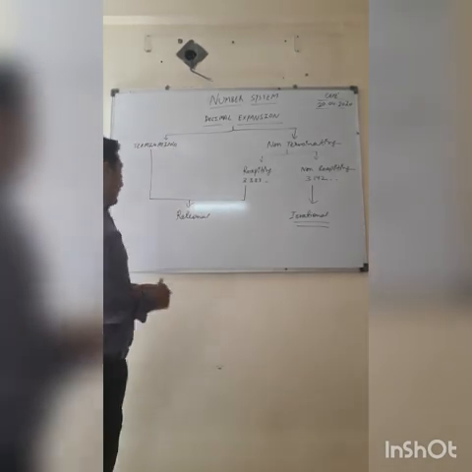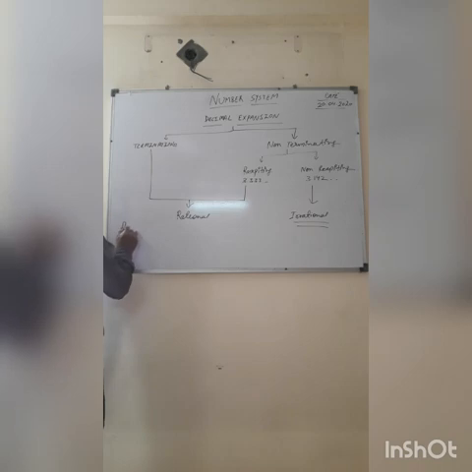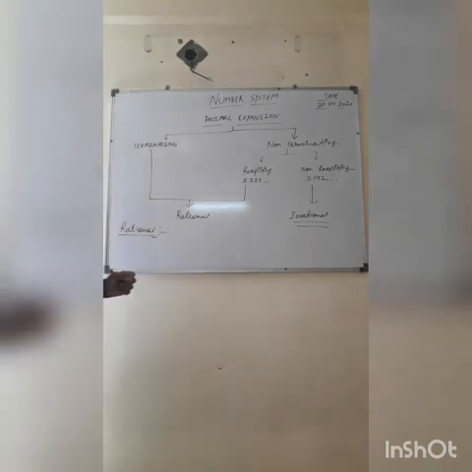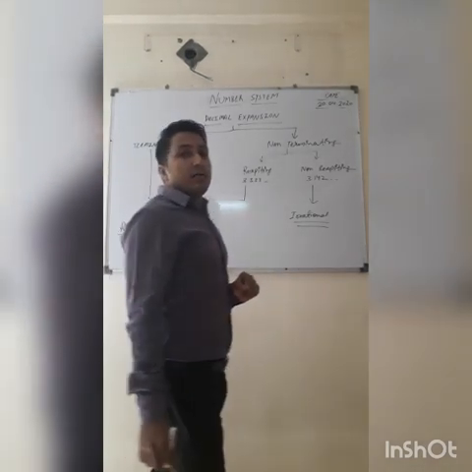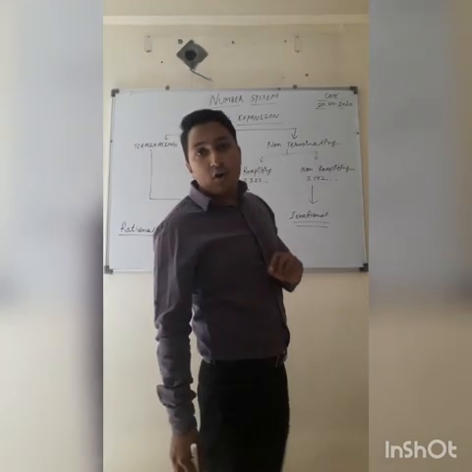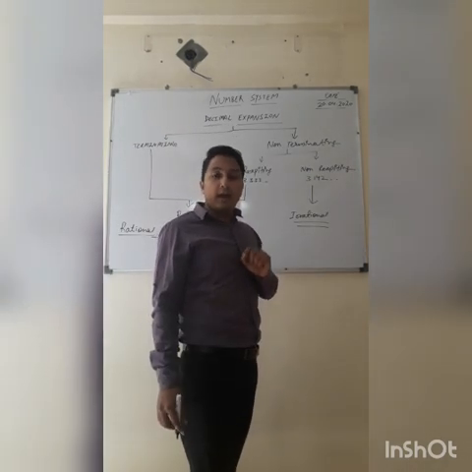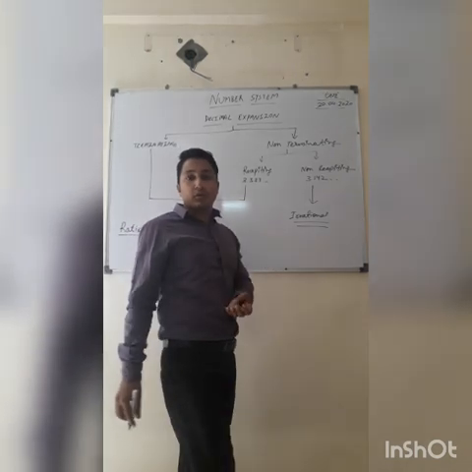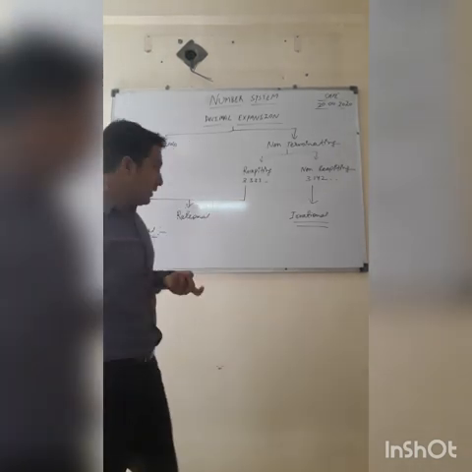Is it clear? We can write the definition of rational number according to our class 8. Any number which can be written in the form of P upon Q, is called a rational number.